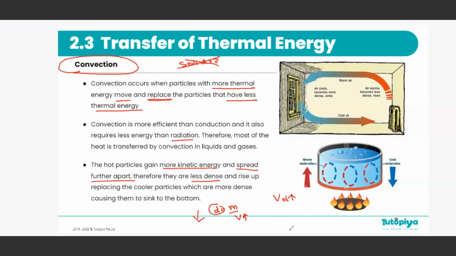Because of that, the cooler particles are now more dense than the hot particles. So the more dense particles will sink to the bottom. The cool particles, they would sink to the bottom. And the warm particles, which are now less dense, they would rise up. This is how particles in both gas and liquid move from hot to a cold place.